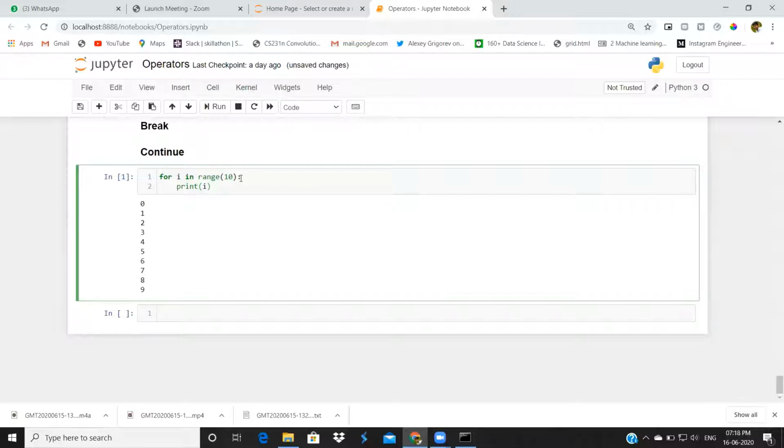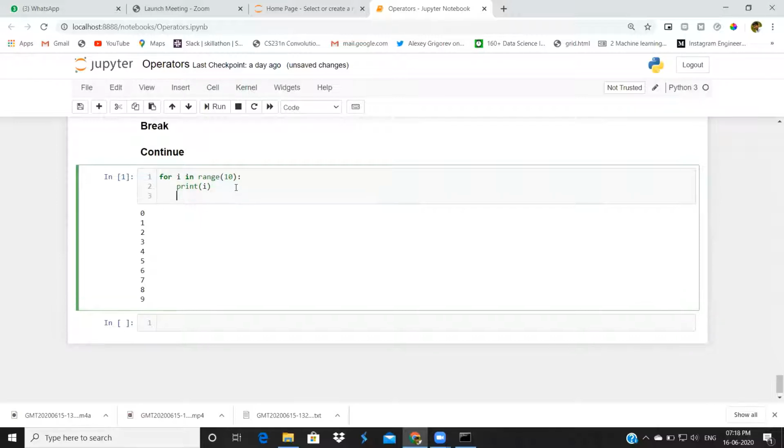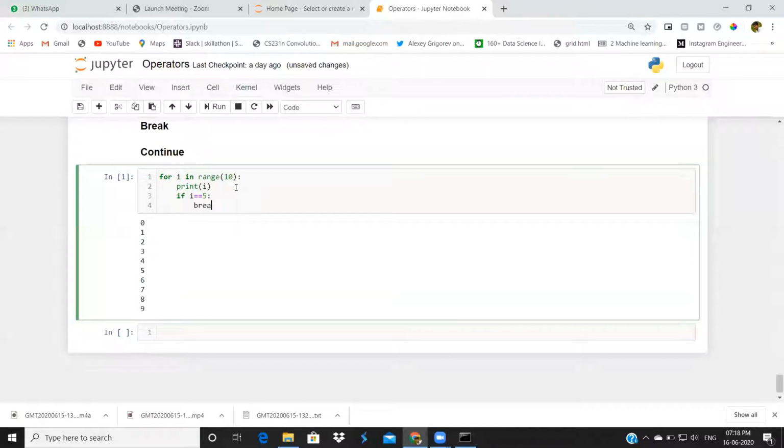I'm iterating this loop 10 times. I want to terminate this loop at i equal to 5. For that situation, I will give if i equal to 5. When i equals 5, I will give break here. Then this break will terminate the loop.